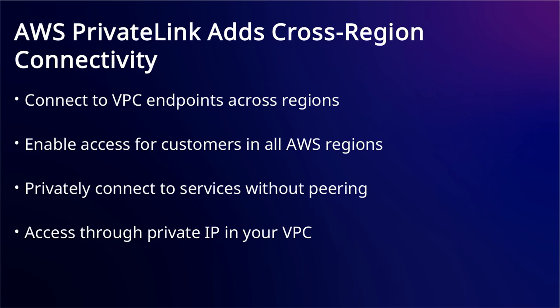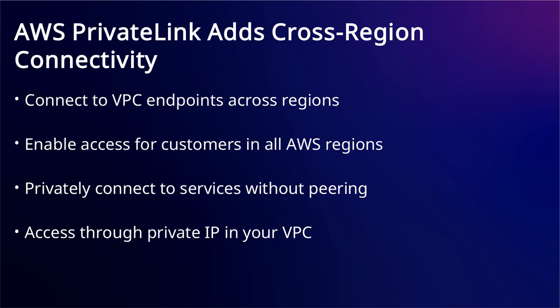Previously, AWS PrivateLink only supported connectivity within the same region, limiting cross-region service access. The new cross-region connectivity feature solves this by allowing you to connect to VPC endpoint services hosted in other AWS regions. You can now enable access for customers across all AWS regions without additional infrastructure.